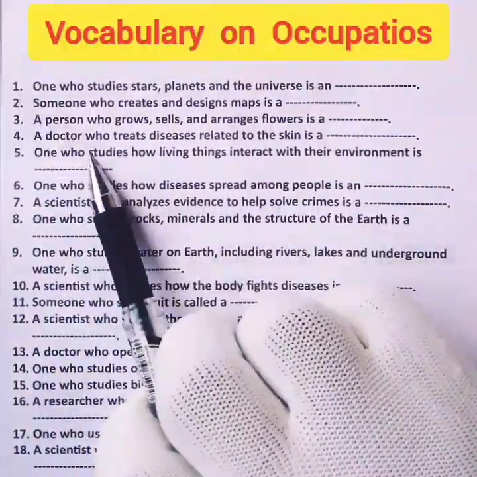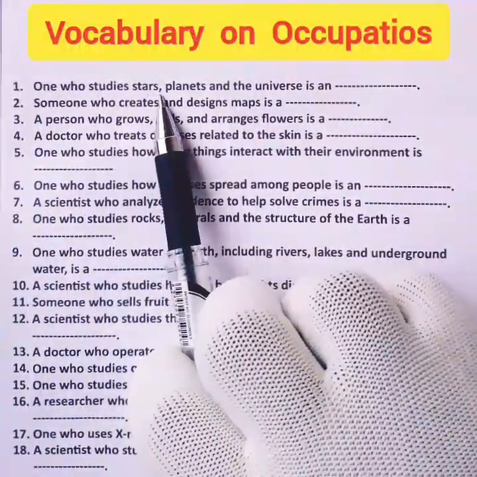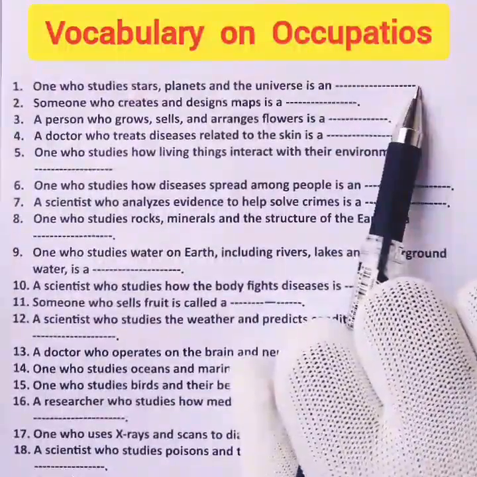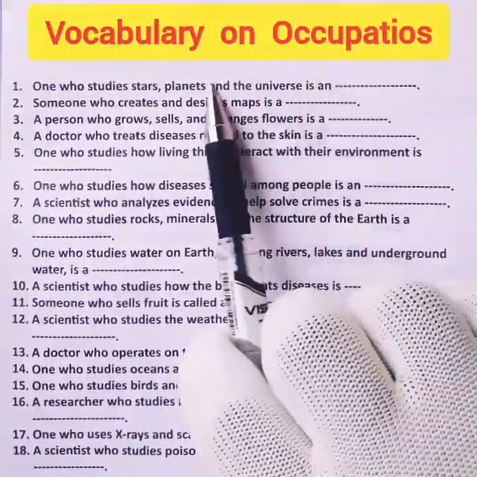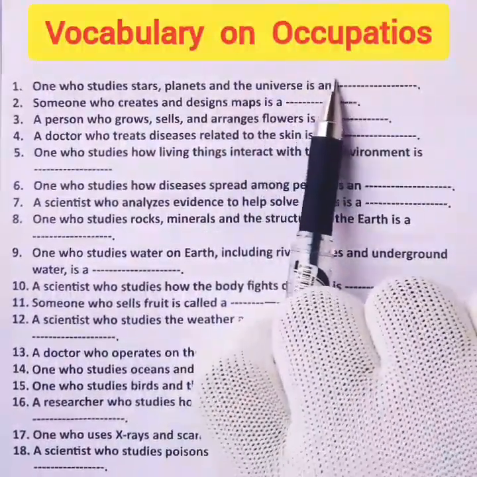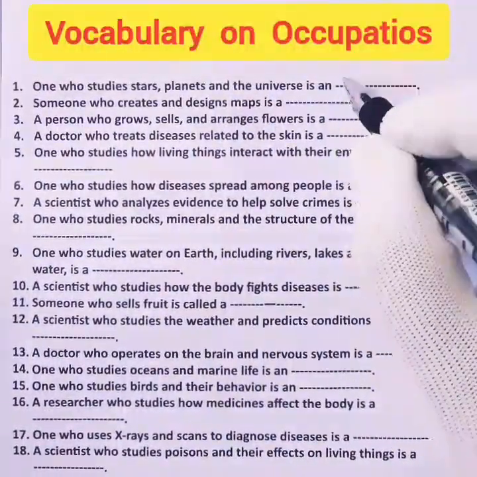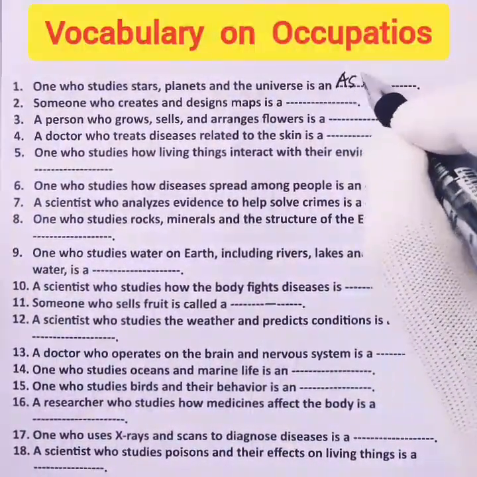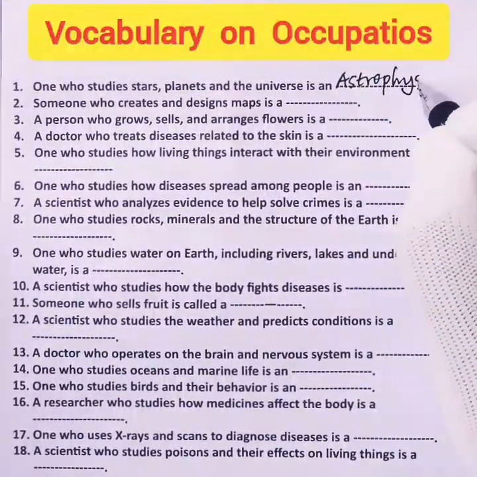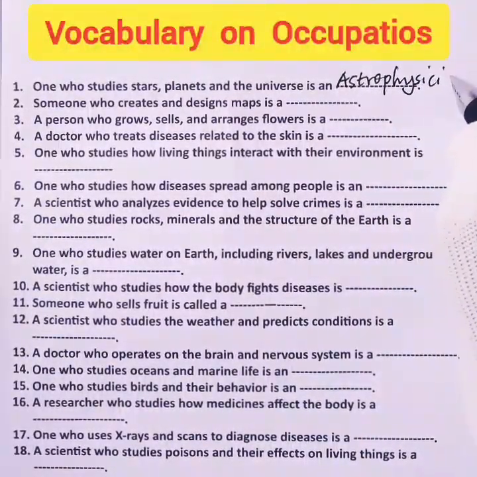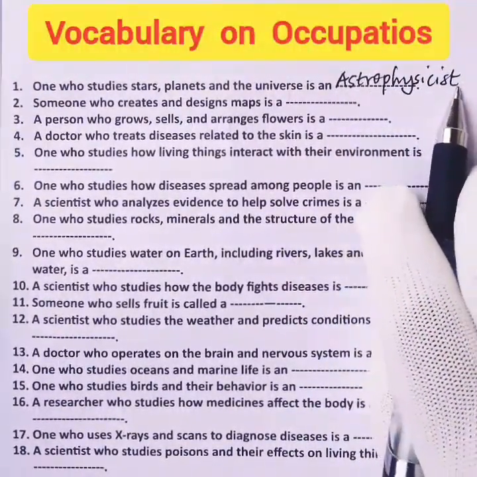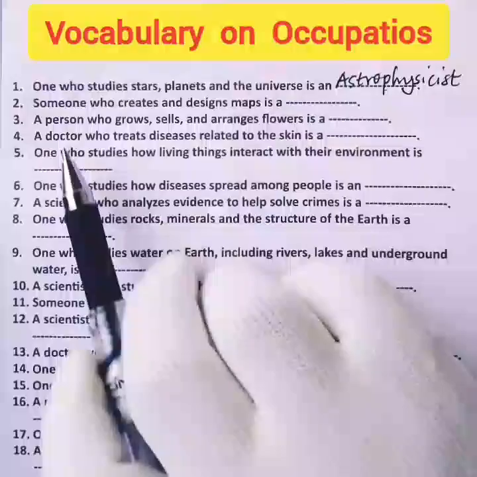Okay? 1. One who studies stars, planets, and the universe is an blank. Do you know the name? What do we call such a person? The name is astrophysicist. Astrophysicist. That's the name.